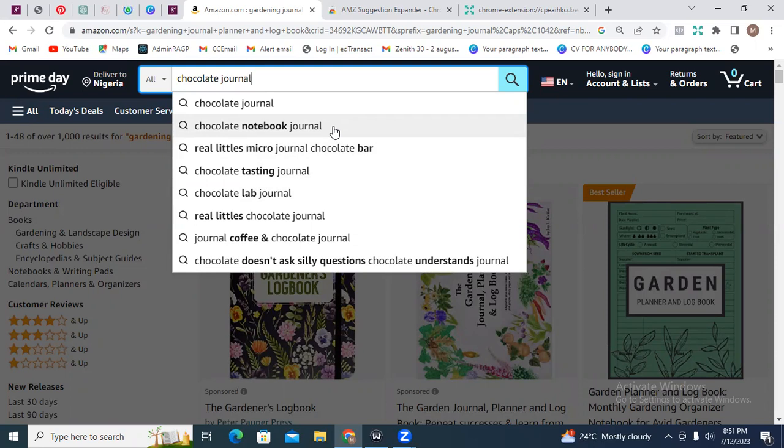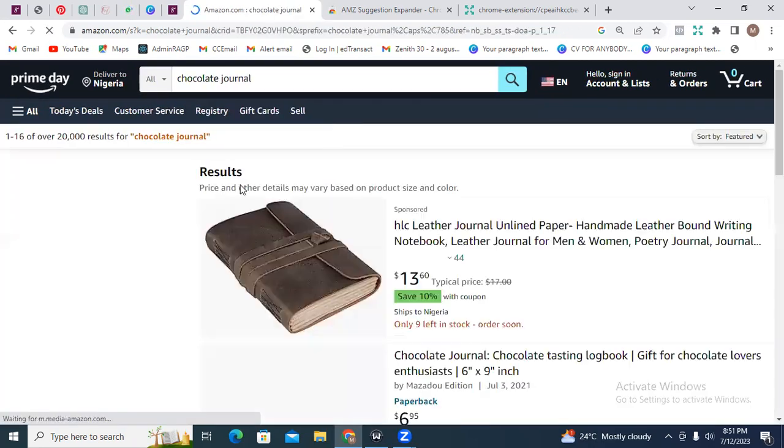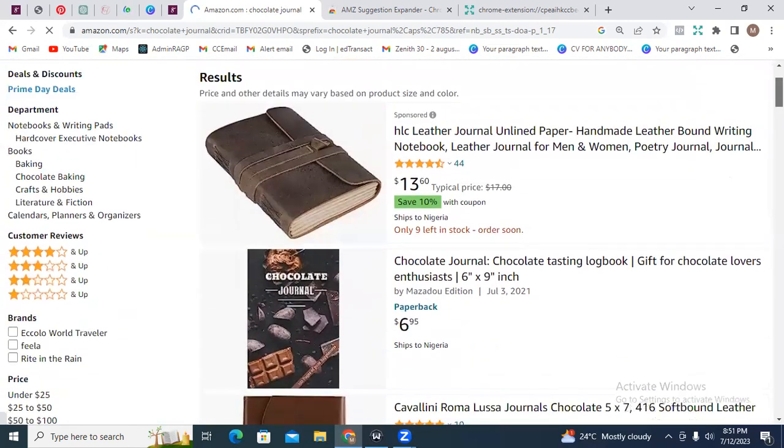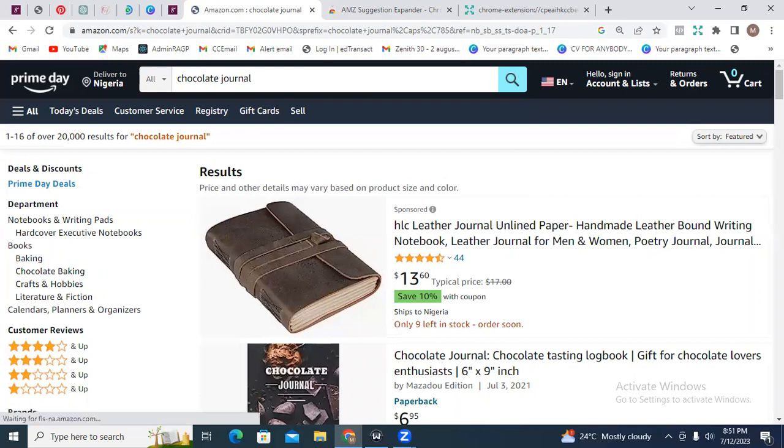So let's look at chocolate journal to start with. Okay, we have 20,000 results actually. Now, what you can actually do is narrow down on the results you see, all right? We have different types that you can look out for.